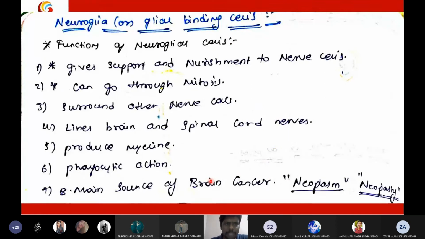So let us see the functions of glial cells. These are the typical functions of glial cells. Glial cells will support and nourish the nervous cells. They can undergo mitosis. By the way, students, the true nerve cell cannot divide. Do you know that fact? A neuron cannot divide by mitosis or meiosis. Nerve cells are permanent. Brain cells won't divide. They will grow, but they won't divide. Keep in mind, nervous cells can grow, but they cannot divide, replicate or multiply.